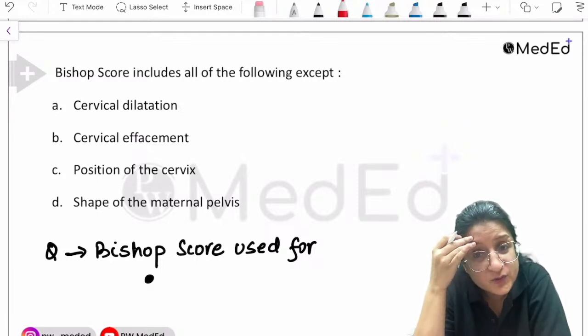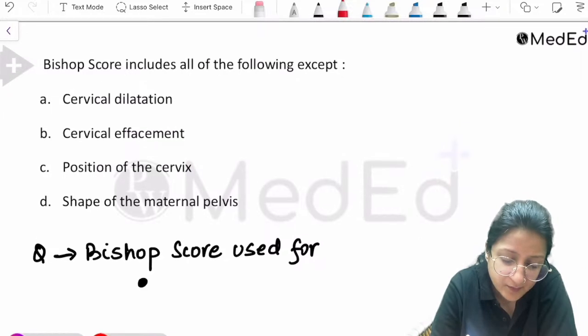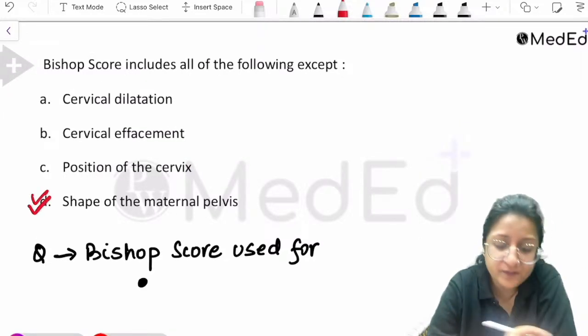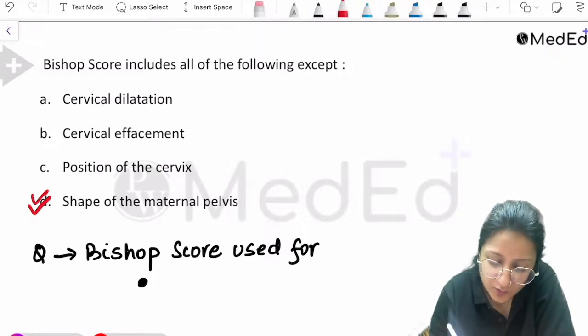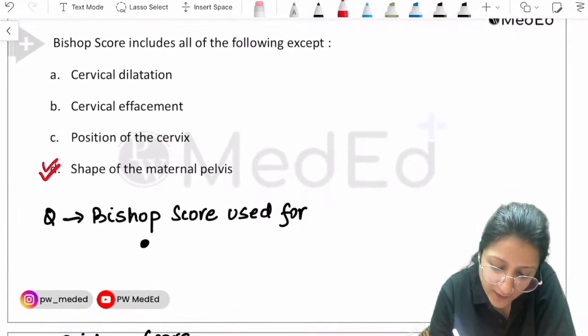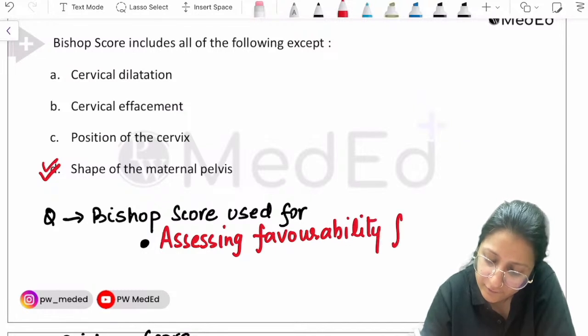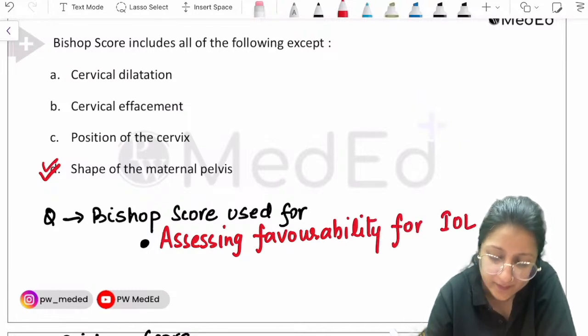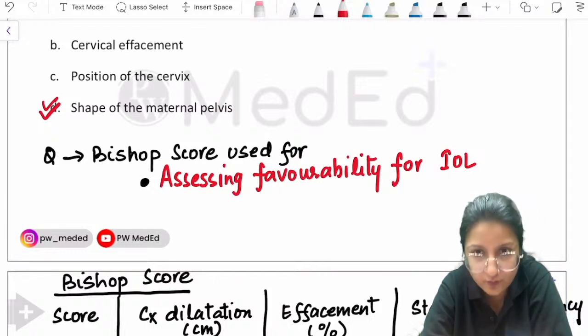Okay, so in Bishop score, what do we do? We do a per vaginal examination and we look at the cervical findings. Shape of the maternal pelvis has got nothing to do with it. Shape of the maternal pelvis is not included in Bishop score. So Bishop score is used for assessing the favorability for induction of labor. That is what Bishop score is used for.